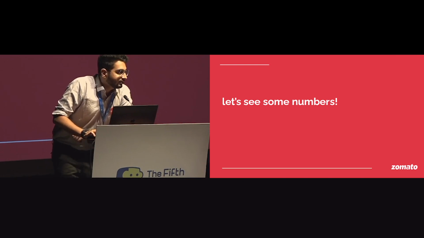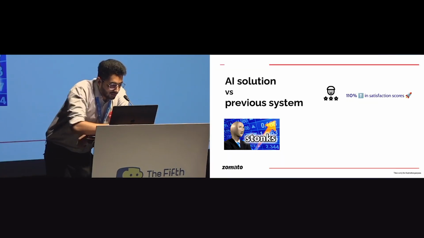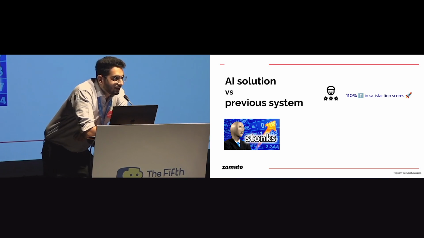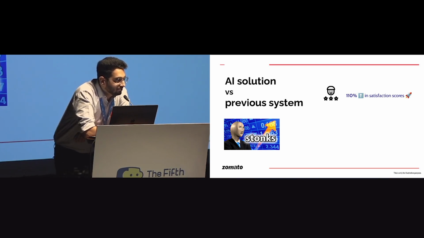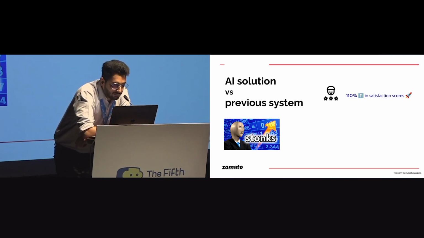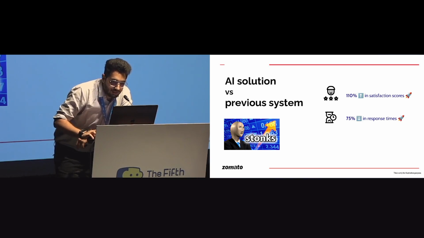Let's see some numbers. Surprisingly, we saw a huge bump in our satisfaction scores, which is more than 2x. Our satisfaction scores doubled, literally doubled, and it was the most driving power that we had to quickly iterate on this solution. It was getting transformed from support to delight in front of our eyes, right? So, the huge bump in satisfaction scores.